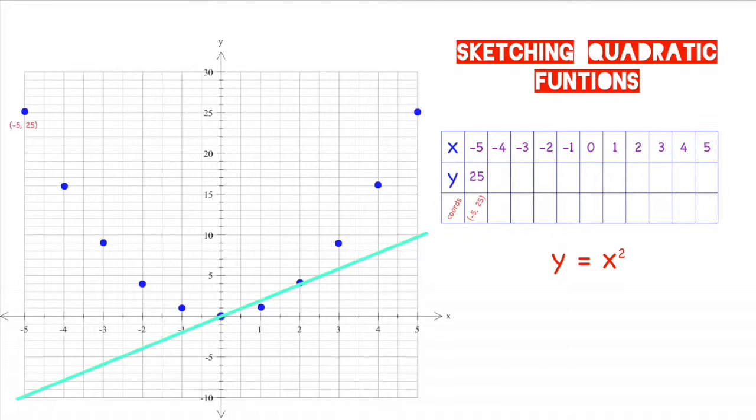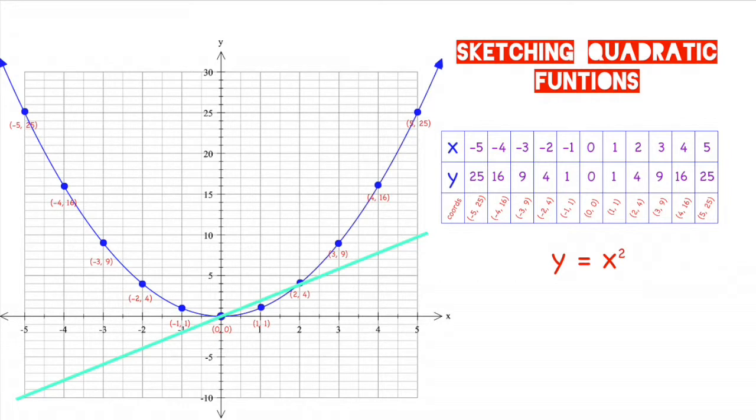Well, it's because when you square -5, you get positive 25. And when you square -4, you get positive 16. When you square -3, you get positive 9. -2 squared is positive 4. -1 squared is positive 1. 0 squared is 0. 1 squared is once again positive 1. 2 squared is once again positive 4. 3 squared is once again positive 9. 4 squared is positive 16, and 5 squared is positive 25.